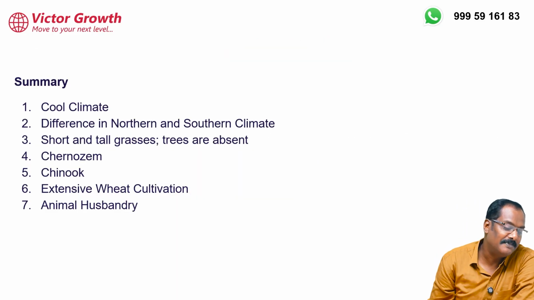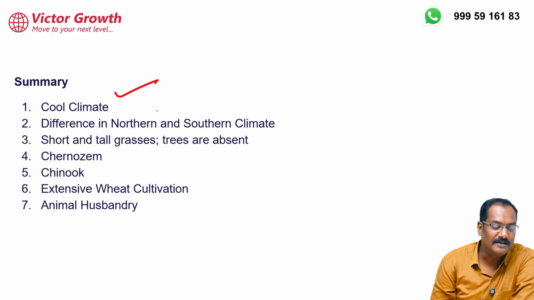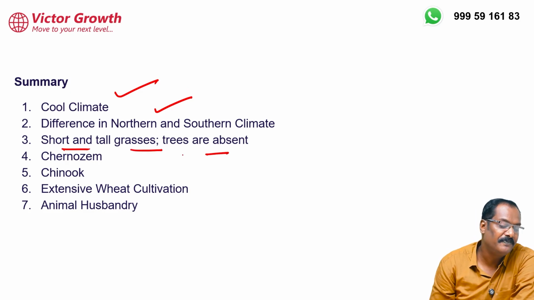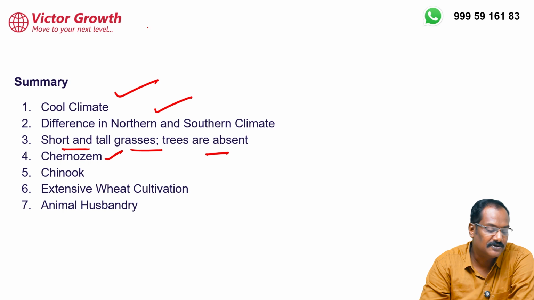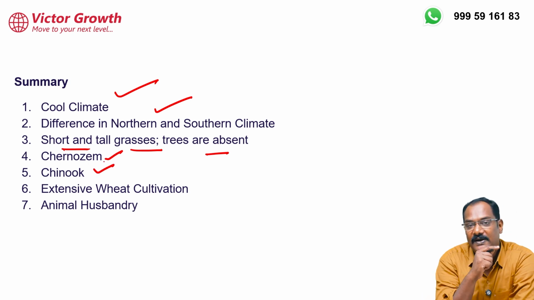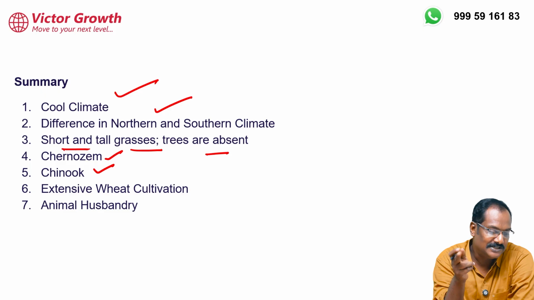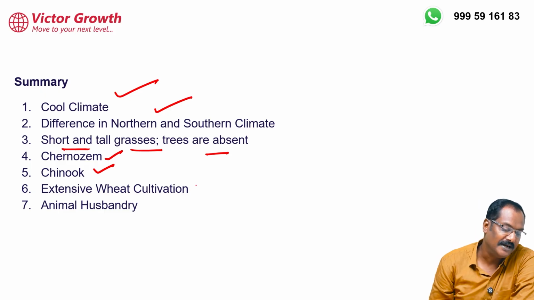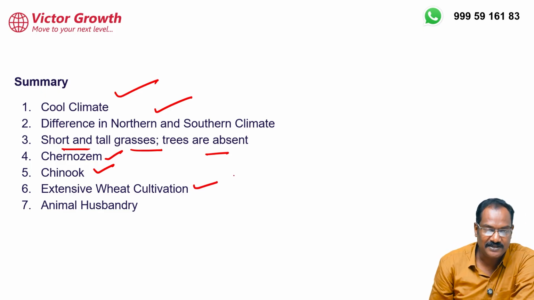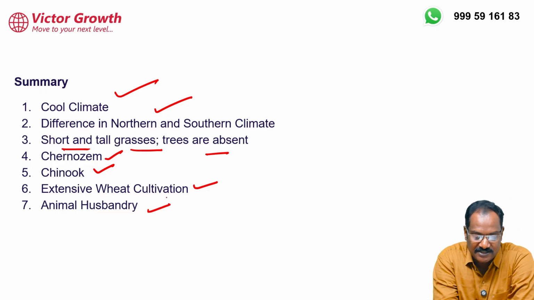So what is the summary? It is a cool climate. There is a small difference between the northern and southern hemispheres. The grasses are tall and nutritious. Trees are completely absent. The soil is very good, Chernozem soil. Chinook is a local wind found in the prairies. Like that, Foehn is there, Santa Ana is also there, which you should recollect. Then extensive wheat cultivation happens. They are the granaries of the world. Animal husbandry also happens in this part of the world.